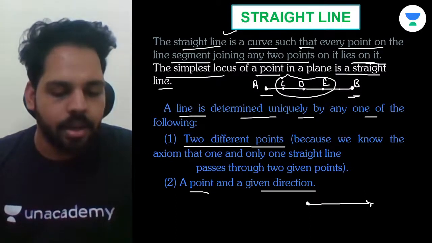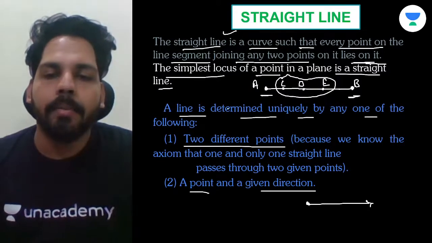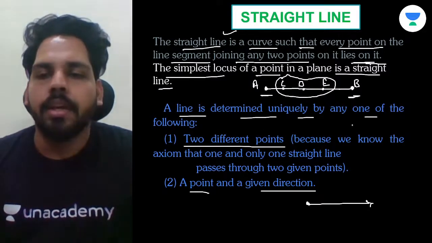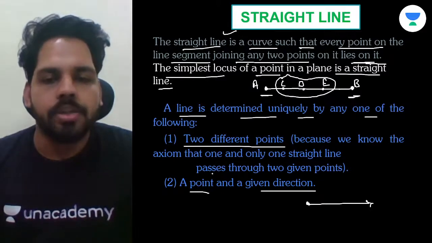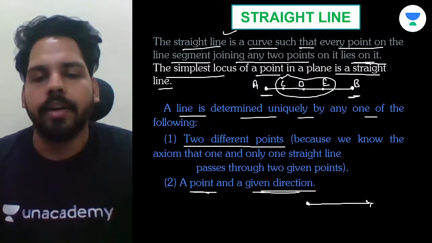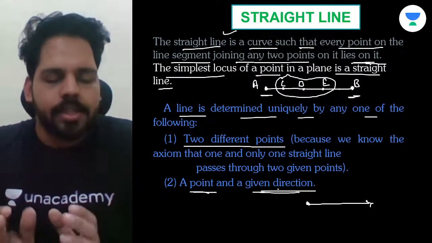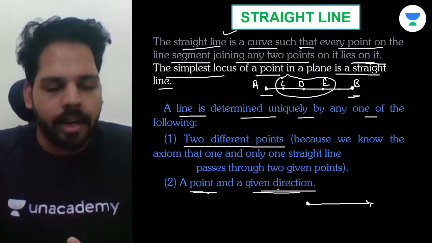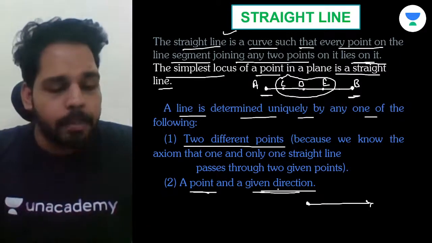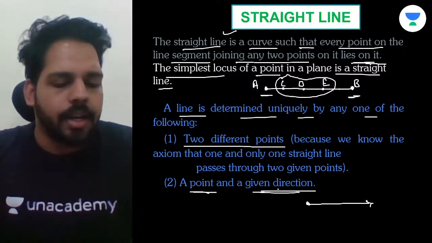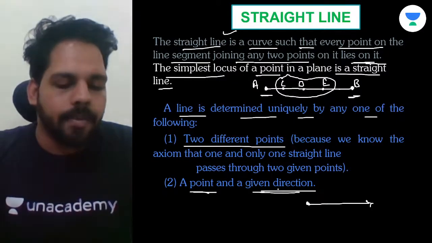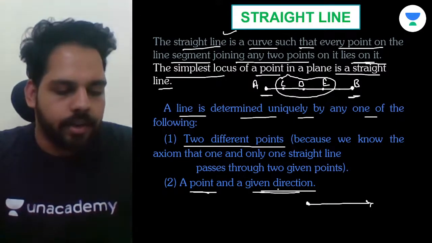So we can determine uniquely the line by using any one of the following: two different points, or a point and the given direction. Understand? So this is just the basic information about the straight line. Just keep in mind, the basic definition of a straight line is the simplest locus of a point in a plane is called a straight line. Right?